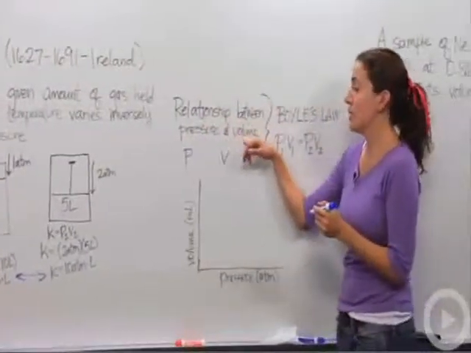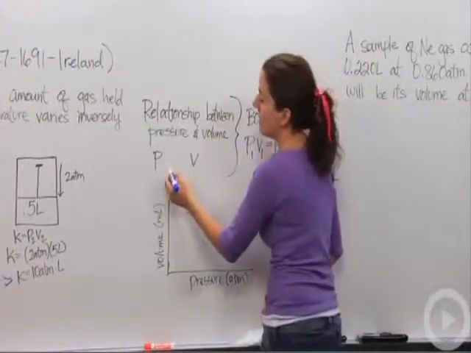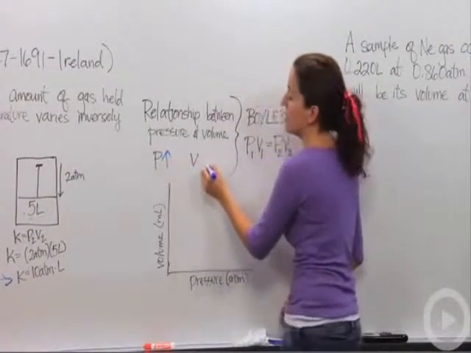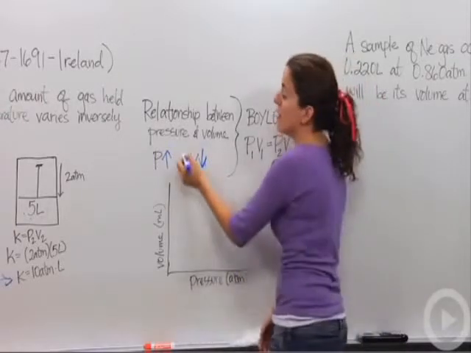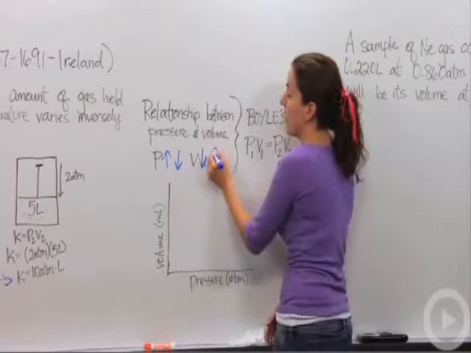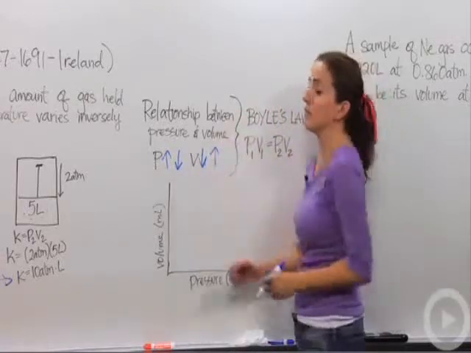Okay, so let's go over here. The relationship between the pressure and volume, what is that? Well, we noticed that as pressure goes up, the volume goes down. They have an inverse relationship to each other. And also, pressure goes down, volume will then go up. They're completely inverse of each other.